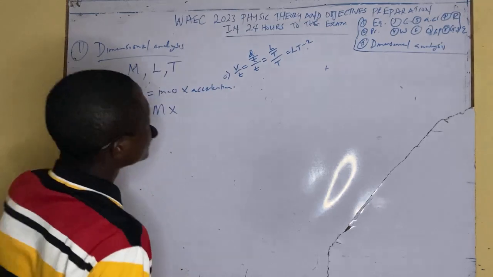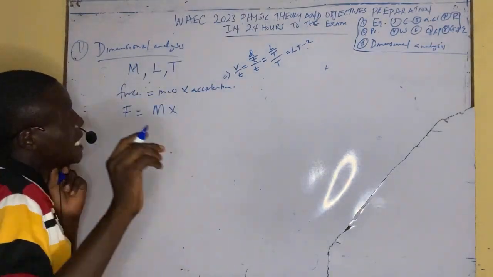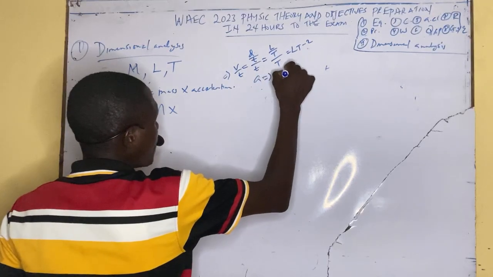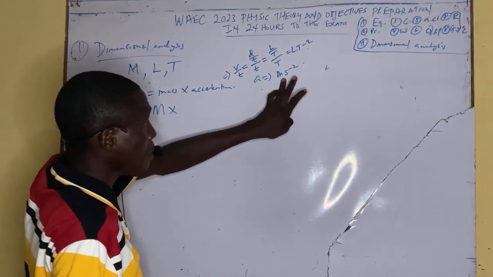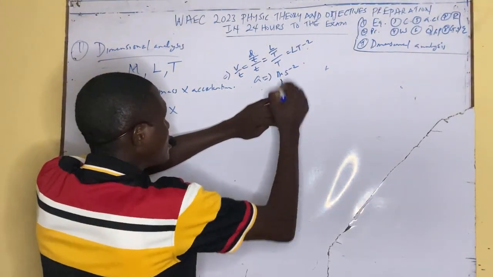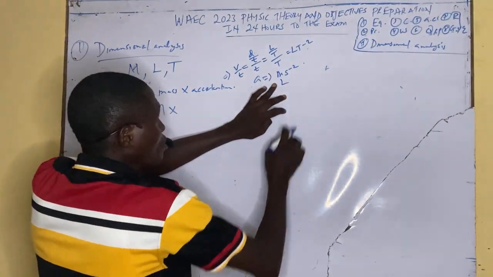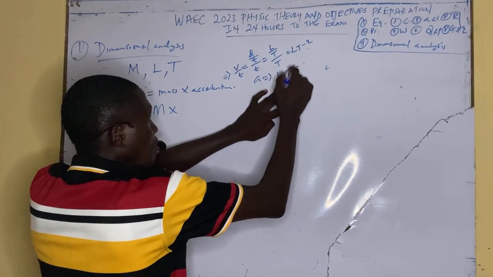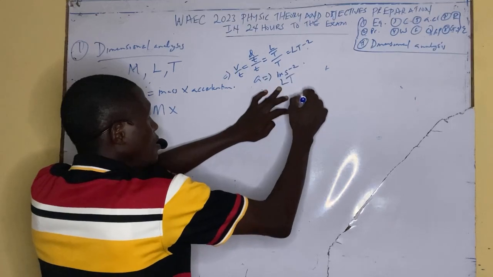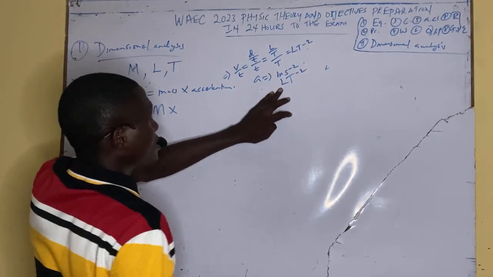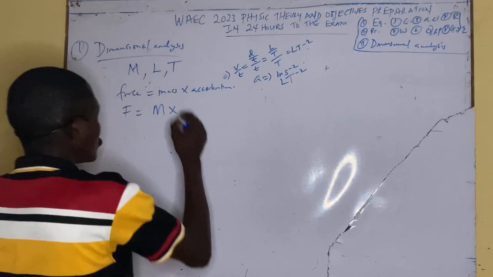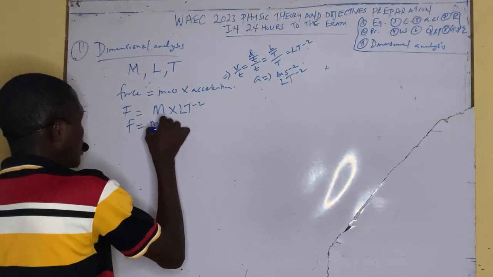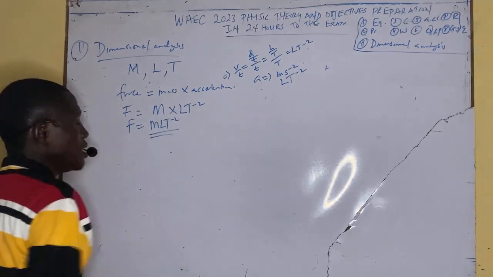You can also get that from the unit. Acceleration is meter per second squared. This meter here is the unit of length, so the dimension for length is capital letter L, and the dimension of second is T, so per second squared is per T squared. So the dimension of force is M L per T squared. So this is how you get it.